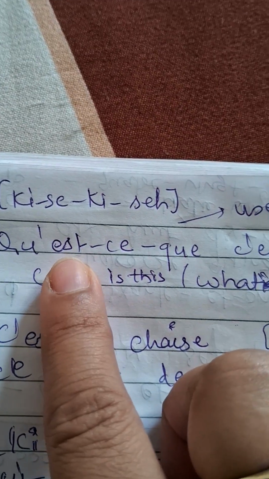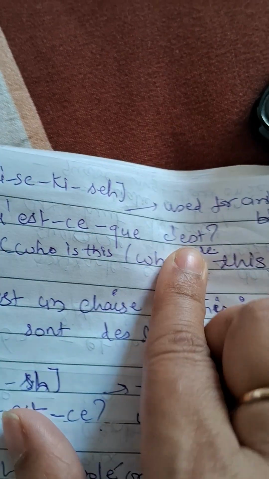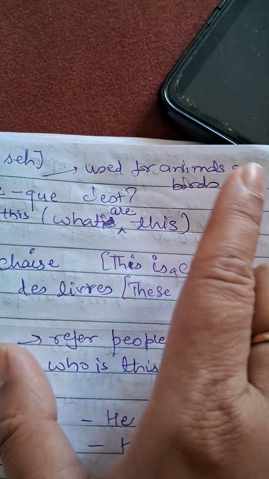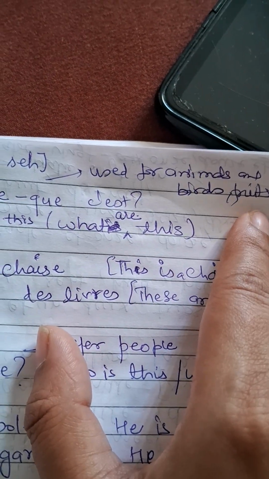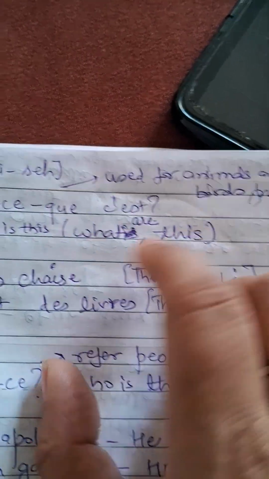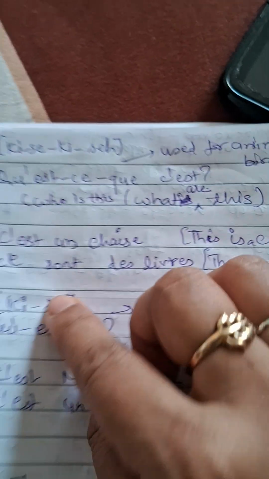Now let's go to the questions. So the question is "qui / que". It is used for animals and birds or living things. Animals or birds or non-living things, right? So who is this and what are these?